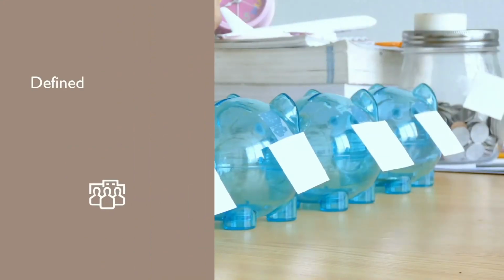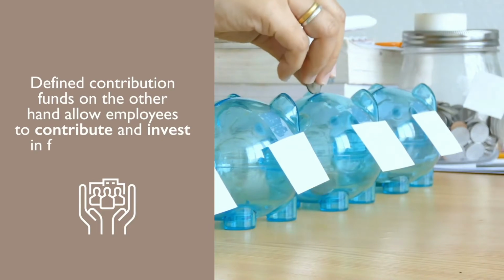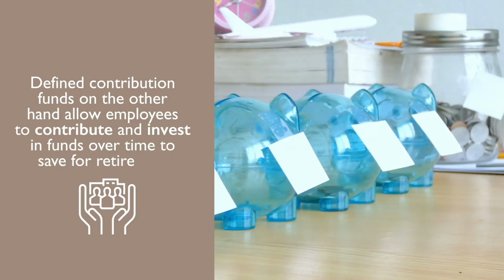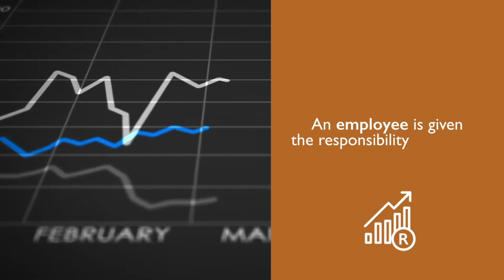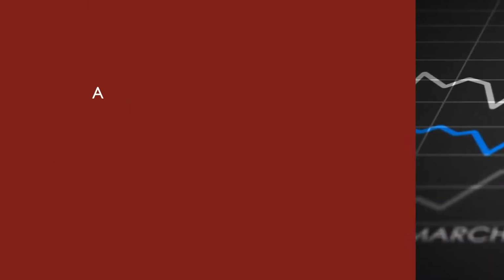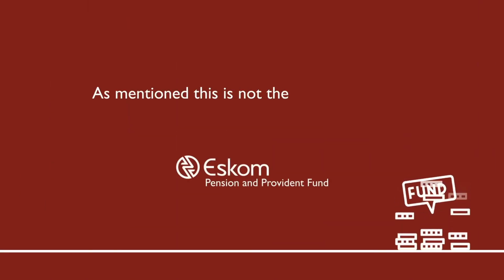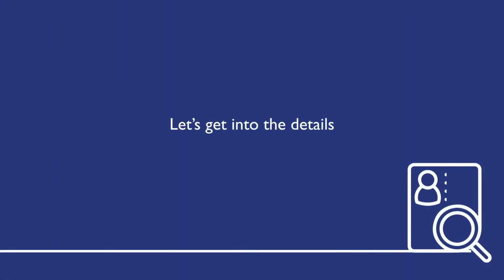Defined contribution funds, on the other hand, allow employees to contribute and invest in funds over time to save for retirement. As such, an employee is given the responsibility to choose the investments offered by the plan. As mentioned, this is not the case in a defined benefit fund such as the EPPF. Let's get into the details.